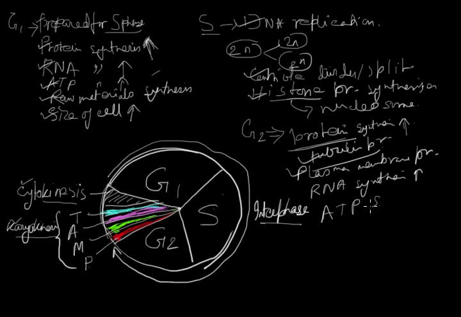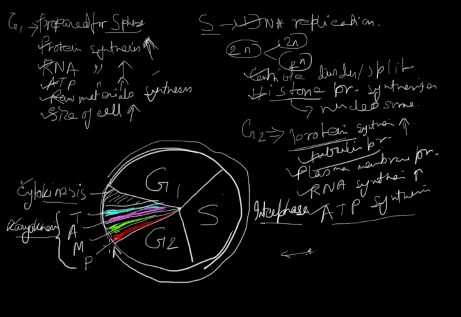ATP is needed for the splitting of the chromosomal set, and the chromosomes will go from the equatorial region to the polar region. This movement of chromosomes requires a lot of energy, and for that ATP is required, so ATP synthesis has to grow up. So this is all about G2 phase.